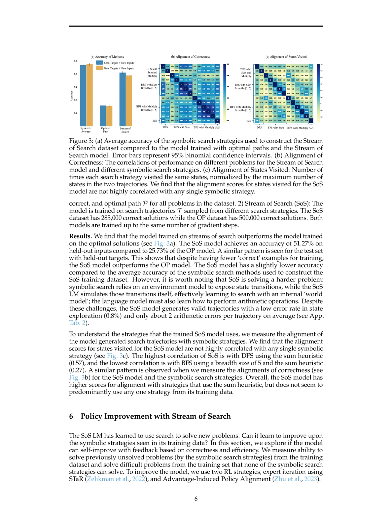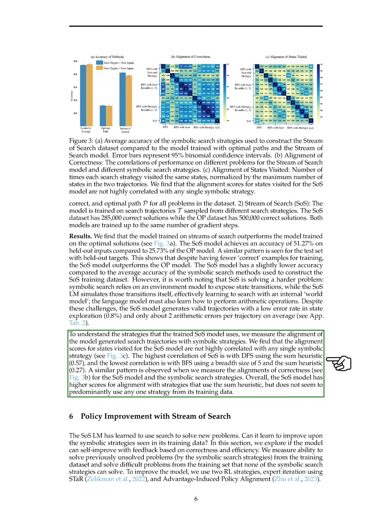Section Summary. In this section, we construct a synthetic dataset for training a model on streams of search for Countdown by defining 12 search strategies based on BFS and DFS with interpretable heuristic functions. We compare models trained on optimal solutions versus suboptimal search trajectories and find that the model trained on streams of search outperforms the one trained on optimal solutions, achieving higher accuracy on held-out inputs and targets. Despite facing challenges, the model trained on suboptimal search trajectories demonstrates effective learning and alignment with various search strategies, showcasing its ability to generate valid trajectories with low error rates.